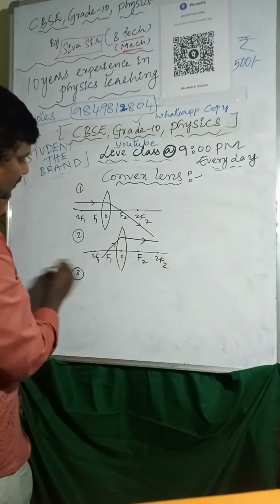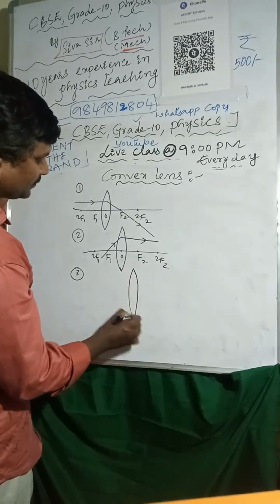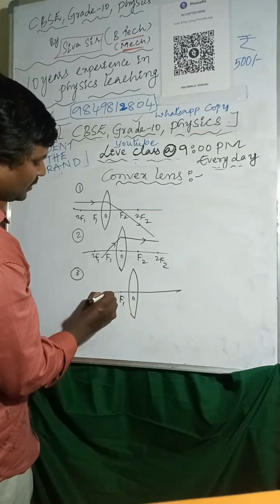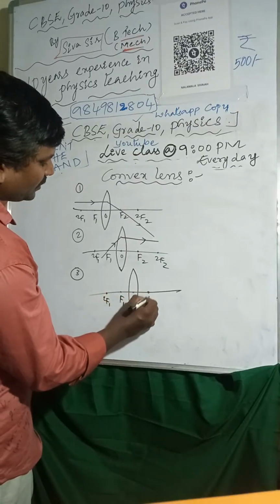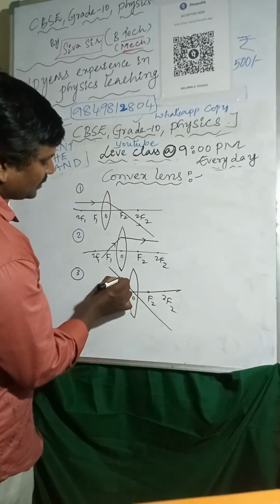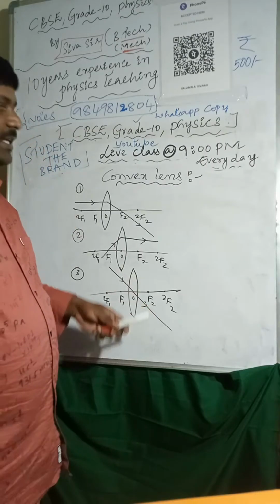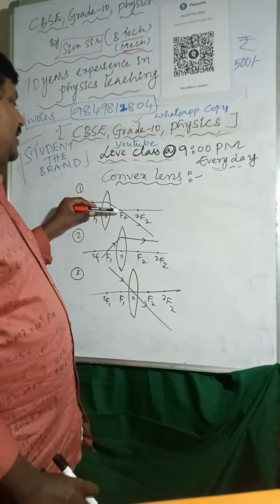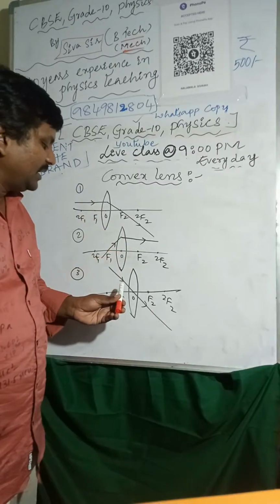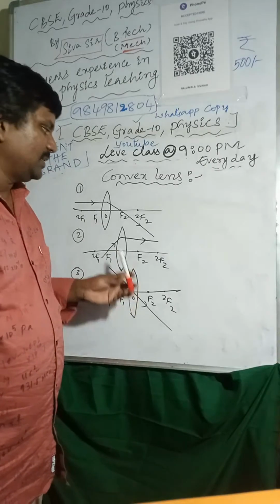And the third one you can see, I'm taking like this. Optic center, F1 to F1, F2 to F2. If the light ray is passing like this, it moves without deviation. Once again, a light ray coming from infinity passes through the focus after refraction. A light ray passing through the focus moves towards infinity after refraction. A light ray passing through the optic center takes no deviation. So it moves like that.